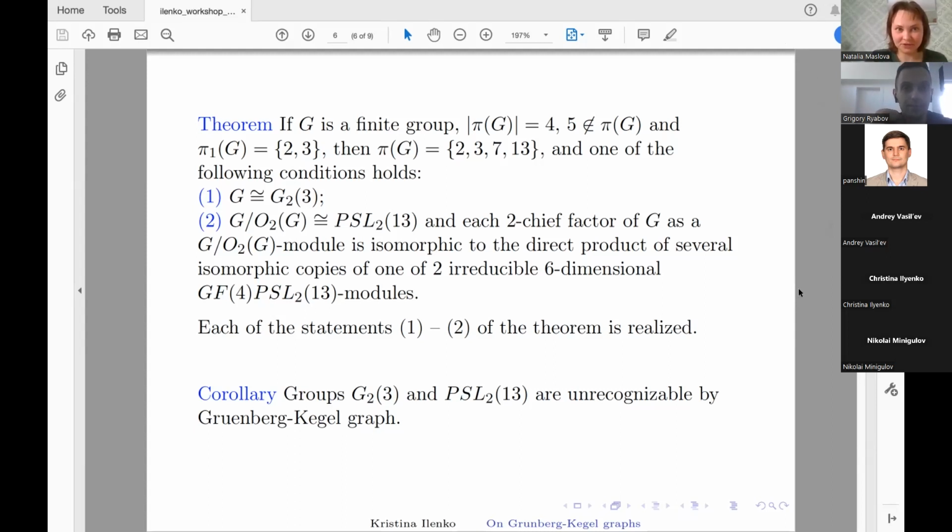Unfortunately, when they checked this paper, there was no detailed proof in the paper by Kondratyev and Kramtsov. There was just a reference to GAP. So it was necessary to check carefully exactly this case. That was the reason I asked Kristina to consider exactly this case.